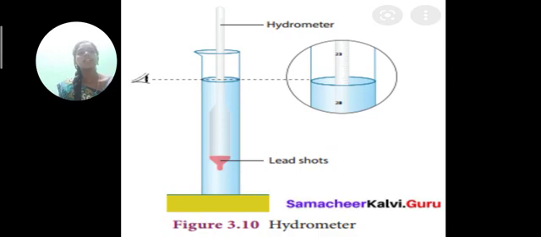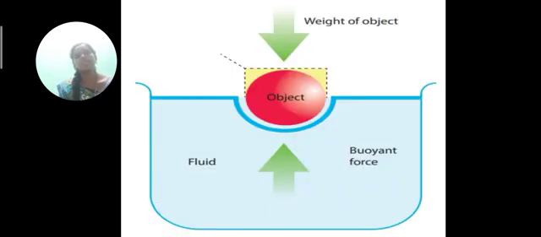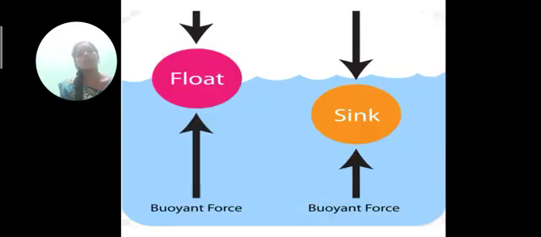The object is thrown into the water. The fluid exerts a buoyant force. Sink is fully submerged in the water. Float is not fully submerged in the water.